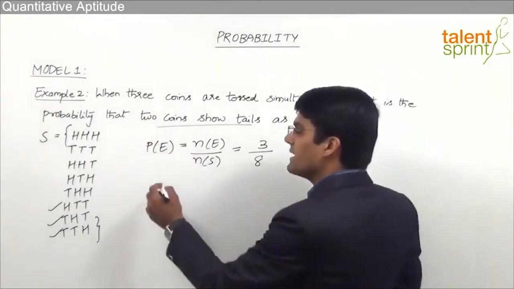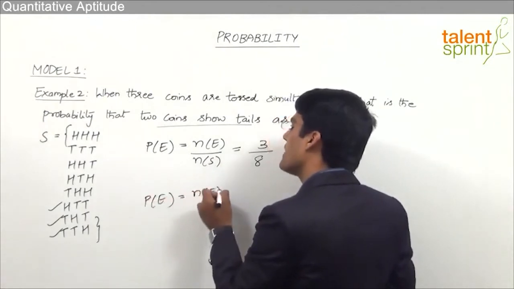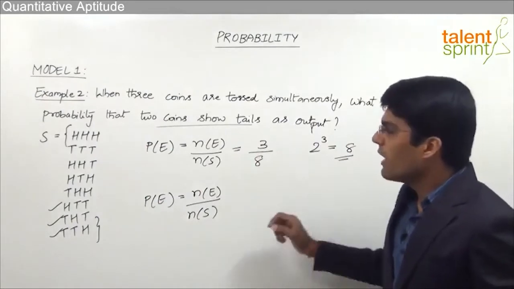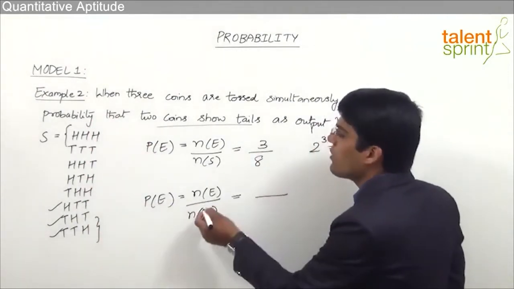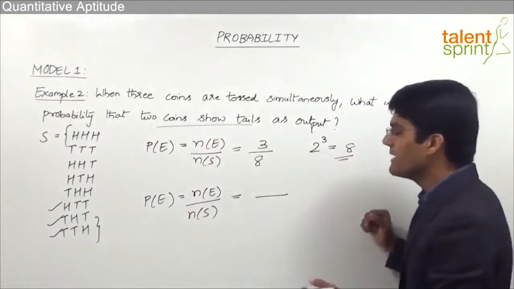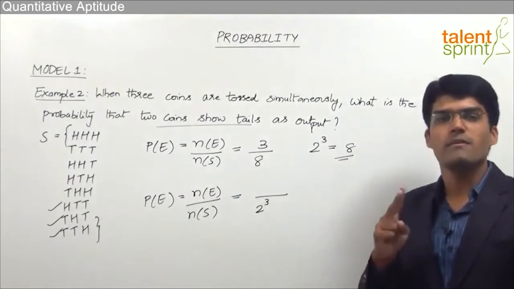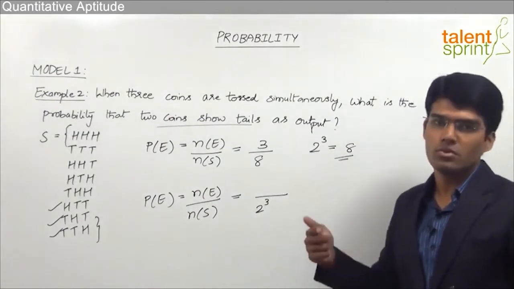Now we very well understand that the probability of any event is nothing but the number of favorable outcomes divided by the total number of outcomes, as we have taken in the previous case. Without worrying about the complete sample space here, we know that the total number of outcomes when 3 coins are tossed simultaneously should be taken as 2 power 3. Why? Because each coin will give us 2 outcomes. So when there are 3 coins tossed together, the number of outcomes will be 2 into 2 into 2, that is 2 power 3.